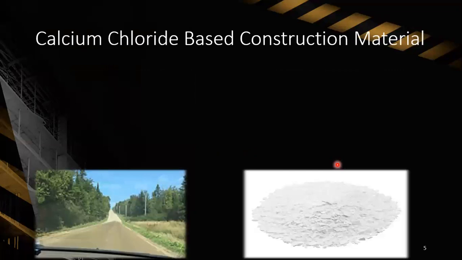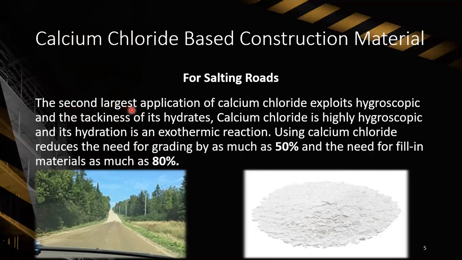Now we will discuss calcium chloride based construction material. First of all, calcium chloride is used for salting roads. The second largest application of calcium chloride exploits the hygroscopic nature and tackiness of its hydrates. Calcium chloride is highly hygroscopic and its hydration is an exothermic reaction. A concentrated solution keeps a liquid layer on the surface of dirt roads, which suppresses the formation of dust. It keeps the finer dust particles on the road, providing a cushioning layer. If these are allowed to blow away, the large aggregate begins to shift around and the road breaks down.